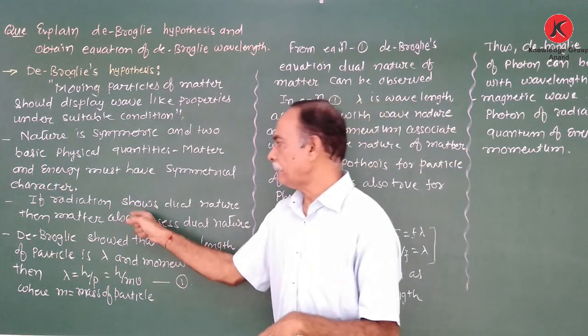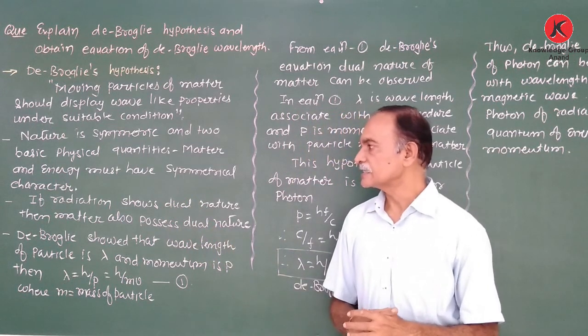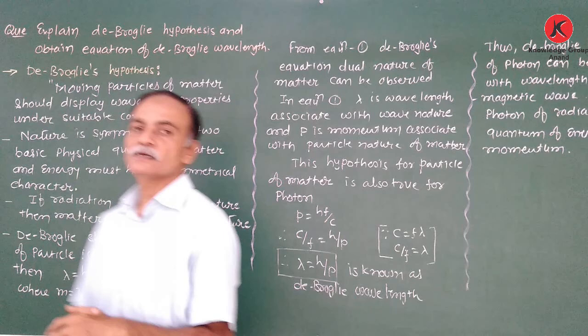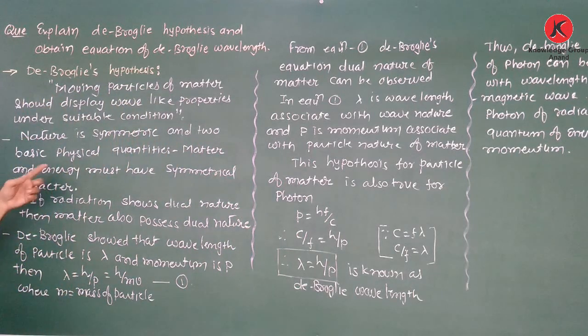Now, if radiation shows dual nature, then matter also possesses dual nature. According to de Broglie's hypothesis, the moving particle of matter should display wave-like properties under suitable conditions. This statement is de Broglie's hypothesis.